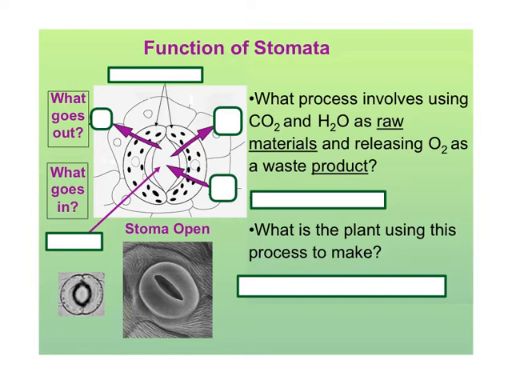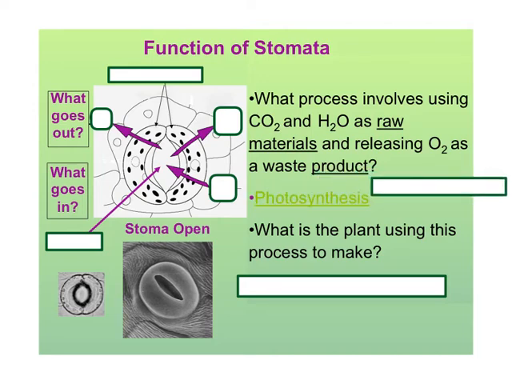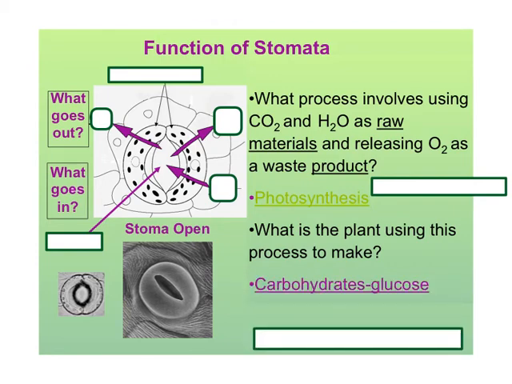What process involves using carbon dioxide and water as the raw materials and releasing oxygen as a waste product? If you said photosynthesis, you're right. And what is the plant using photosynthesis to make? Glucose or sugar. Beautiful. All right, look here at the stoma. What gas is going in? We got two things going in and two things going out.